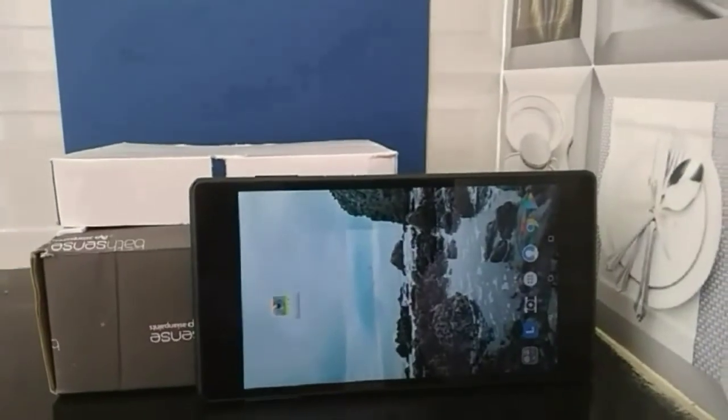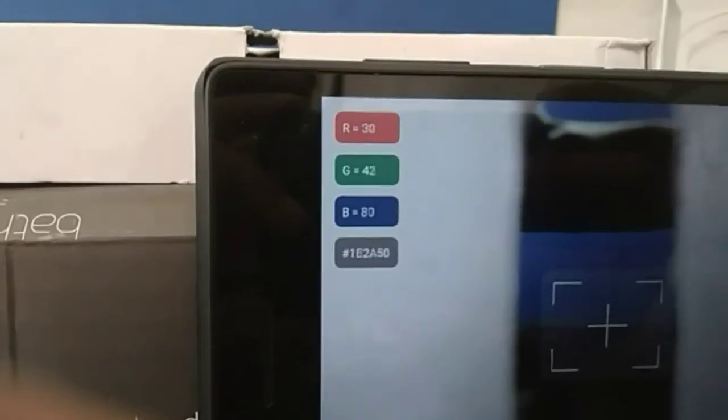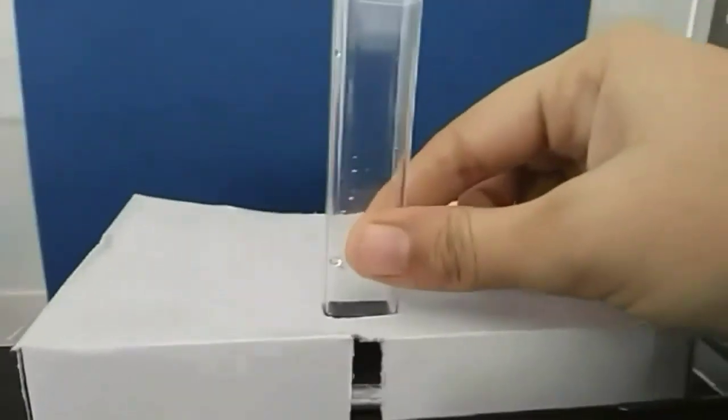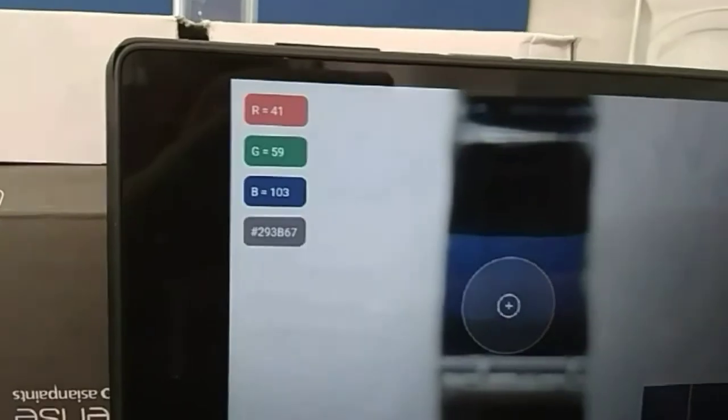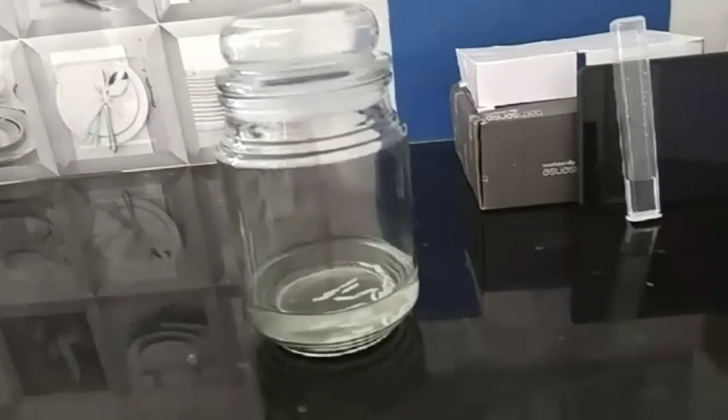Here I am using an app called Colorimeter to measure the intensity of light passing through the slit. You can see I have focused the camera on the slit, and the app is showing us 3 color readings, but we will only focus on the blue color reading as we are using a blue color filter in the background. For the standard reading or the control, I am going to use distilled water, as absorbance by distilled water is least compared to the other samples. The reading for distilled water is 103.